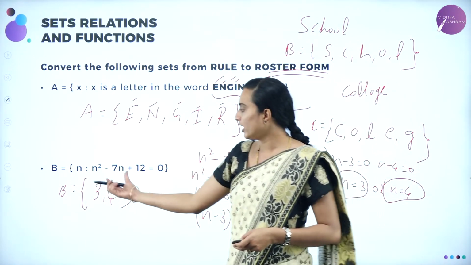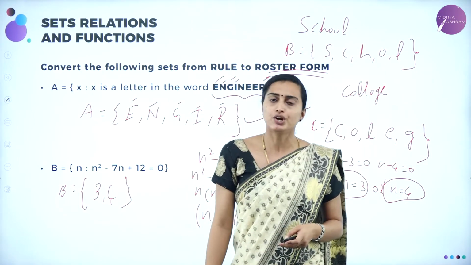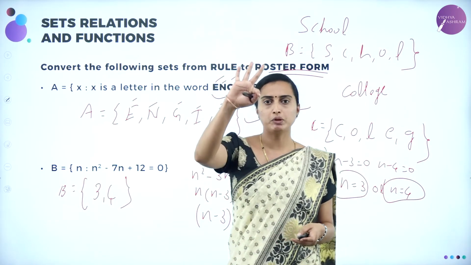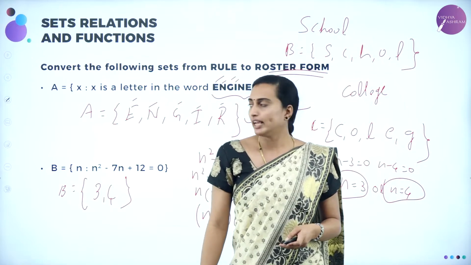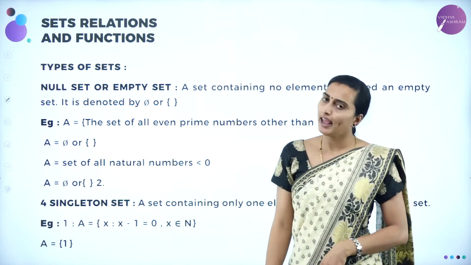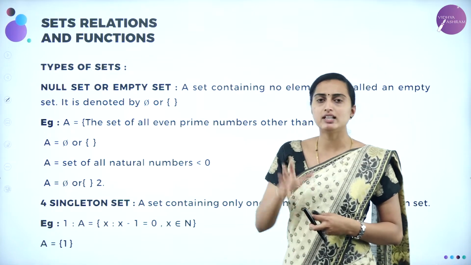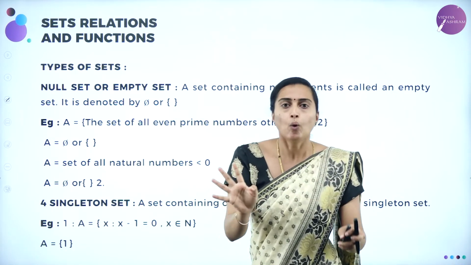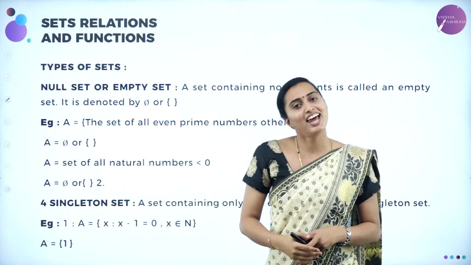Suppose you are given a cubic equation, you are going to solve the cubic, and you will get 3 roots for the cubic. Okay. Next we'll be moving on to types of sets. Null set or empty set. What do you mean by a null set? It means nothing is there within the set, and that is known as the null set.